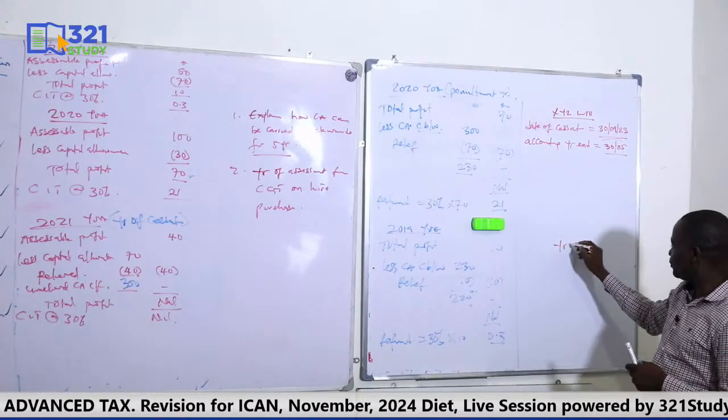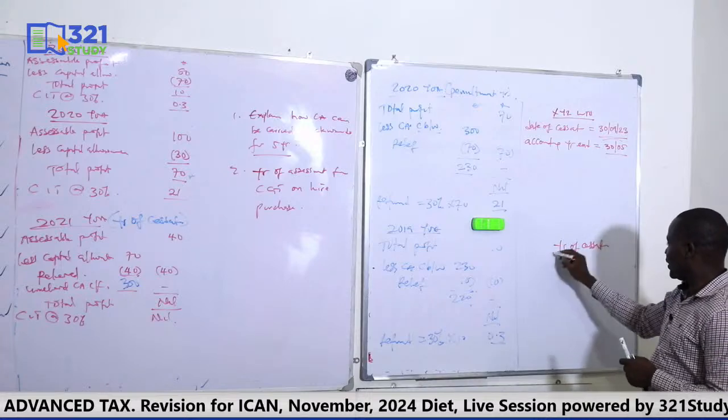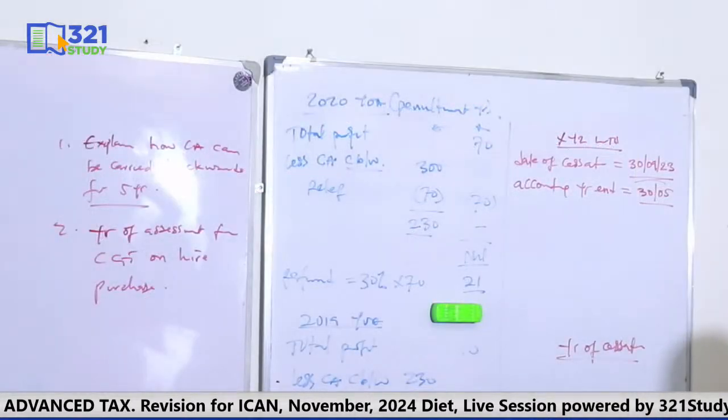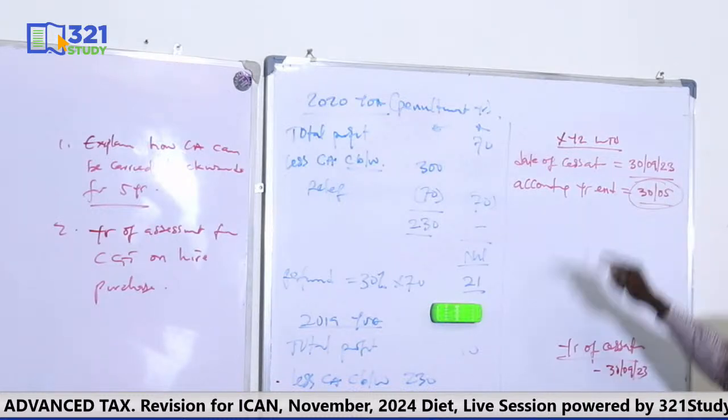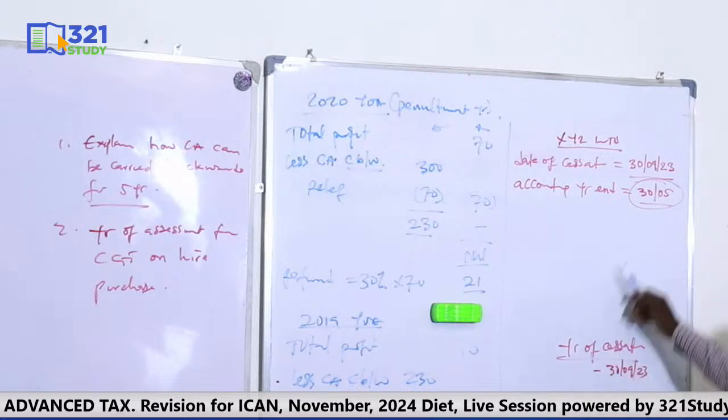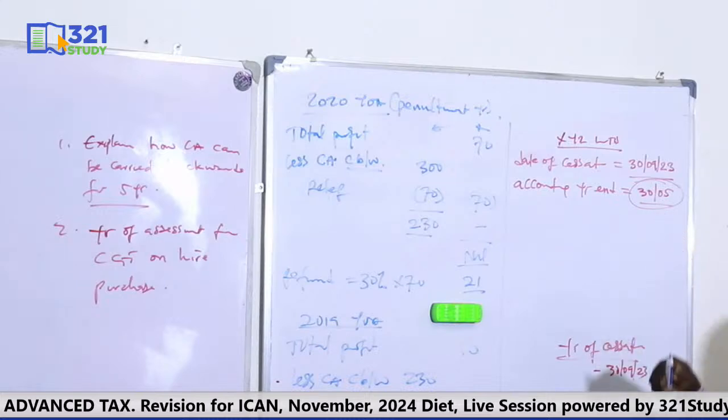In the year of cessation, which profit will be taxed? The profit from the beginning of the accounting period to the date of cessation, which here is 30th September 2023. What's the beginning of the accounting period? The examiner will not give you the beginning; the examiner will always give you the year end. It is believed that once you are given the year end, you should know what the beginning should be. So if the year end given is May, then the beginning should be June, since June to May is 12 months.